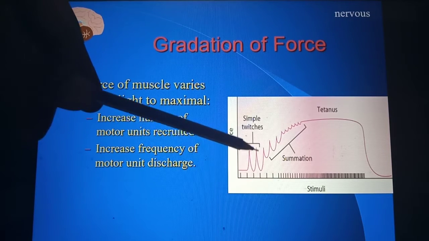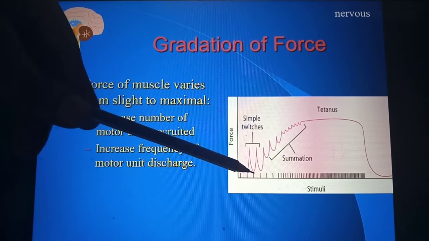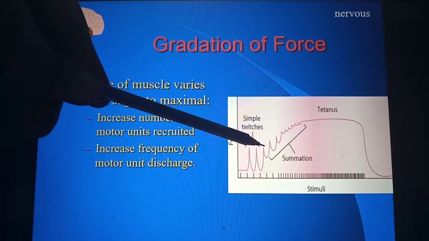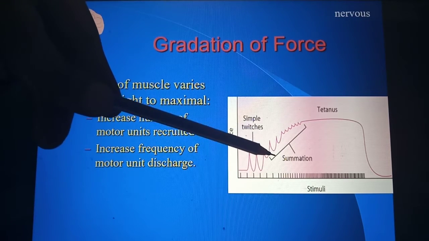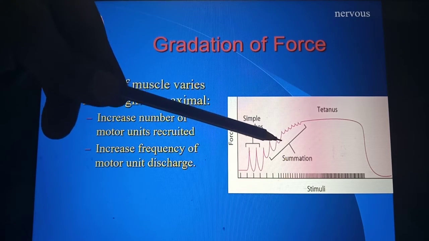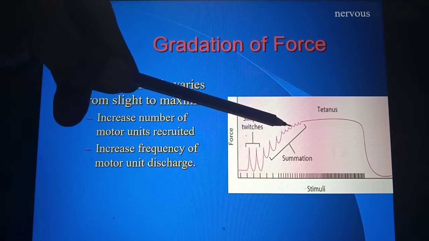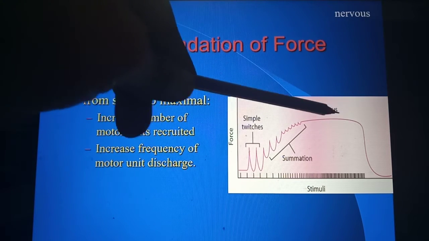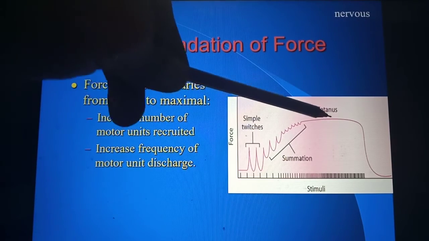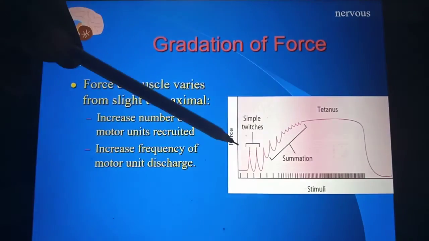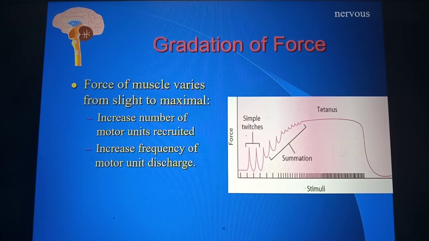There is a twitch, that is an excitation, then loss of excitation, excitation, loss of excitation. The muscle contracts, then decreases, contracts, decreases, but the amount of decrease keeps reducing. Then it twitches and finally there is a complete contraction. It is in a state of full contraction and then it relaxes completely. So this is the force of muscle contraction.